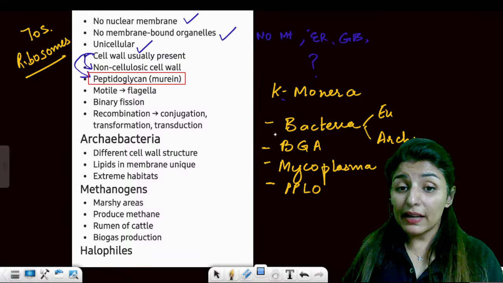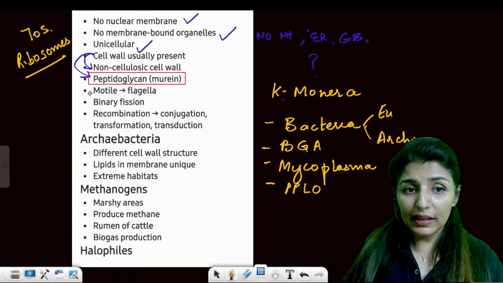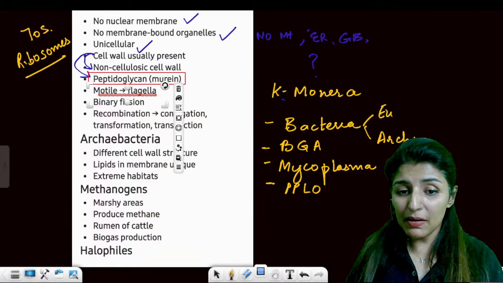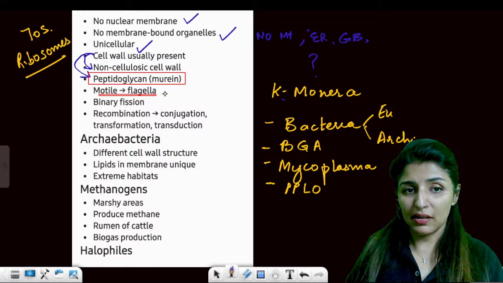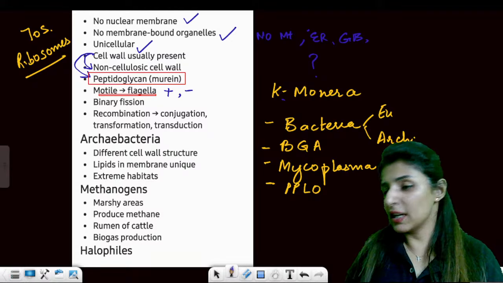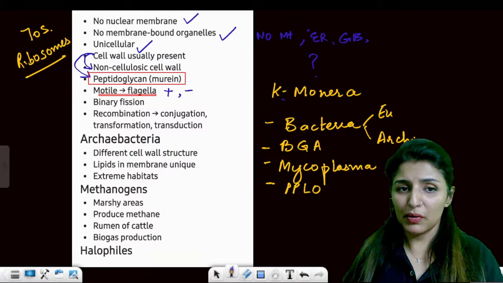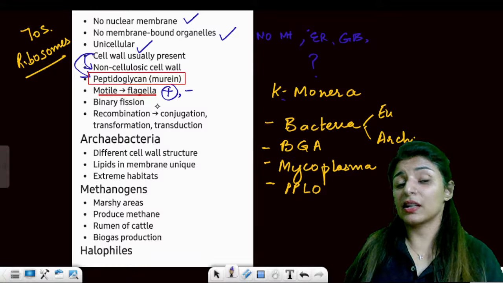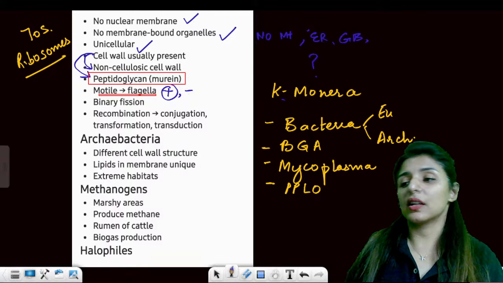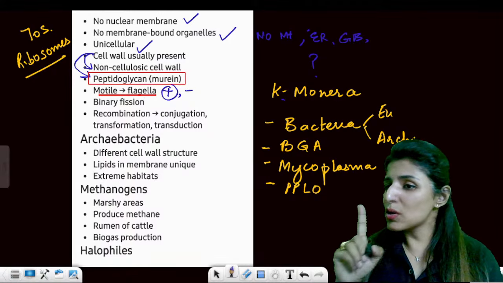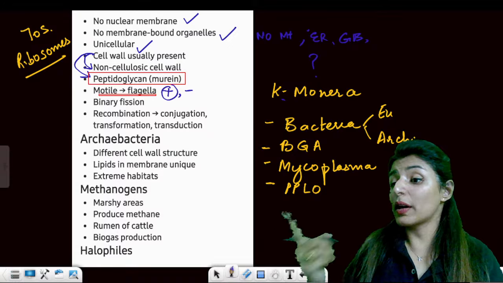Now these bacteria which are motile will have flagella. So flagella may be present, flagella may not be present. If they are present, such bacteria will be motile. If they are not present, they will be immotile. So flagella is always a motility providing structure.